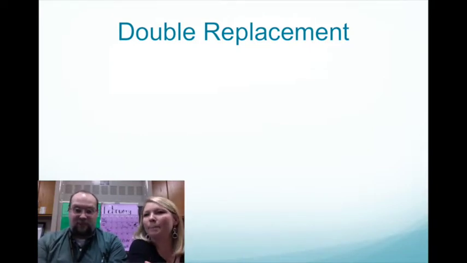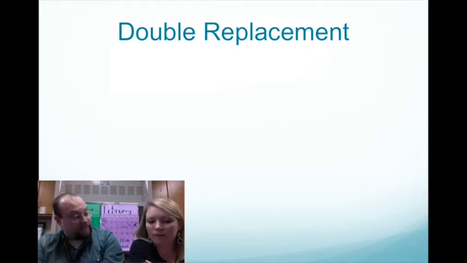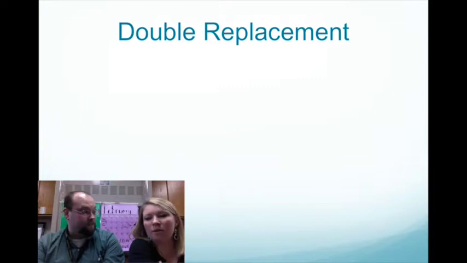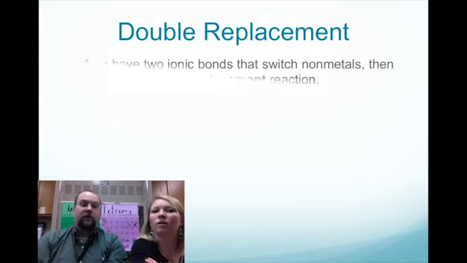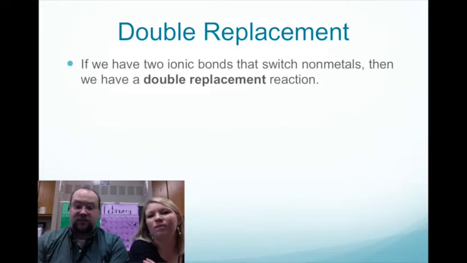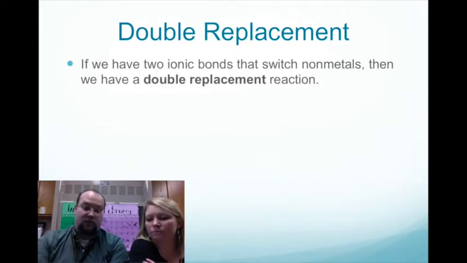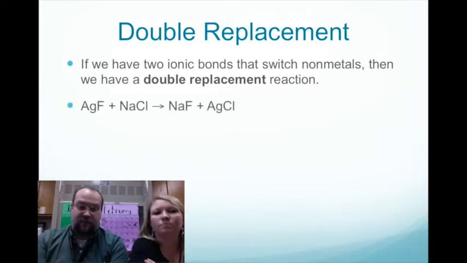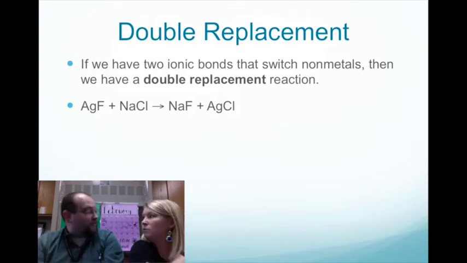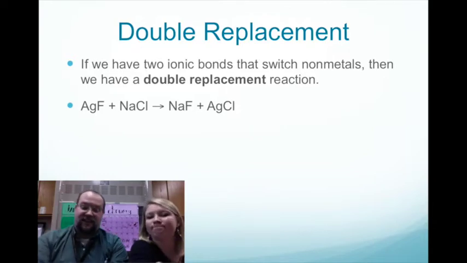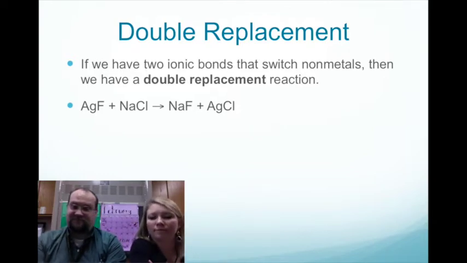Alrighty. So now a double replacement. If you think about a single replacement, we had copper all by itself. So what do you think a double would be? I'm going to say maybe 2 things are going to switch. It's when 2 ionic bonds switch to the nonmetals. Once again, horrible definition, but I just roll with that. So here's a great example. Ag and Na, they just switch places. So the cations always switch.